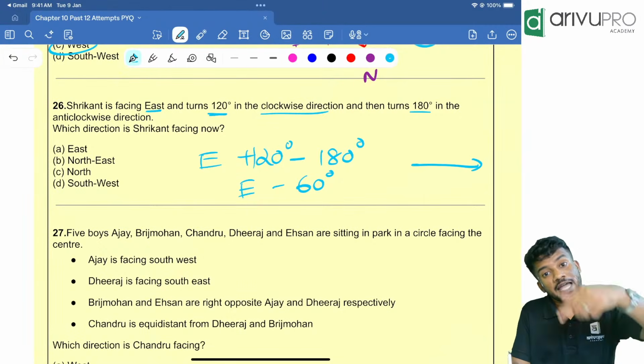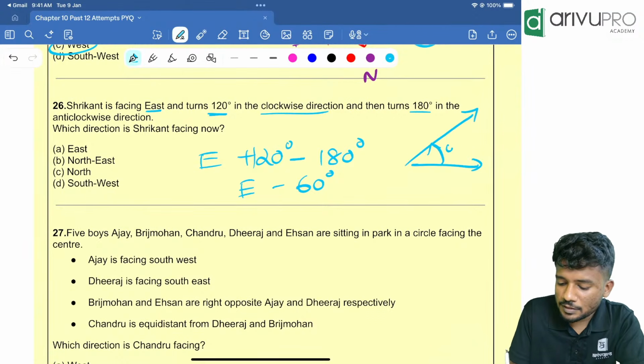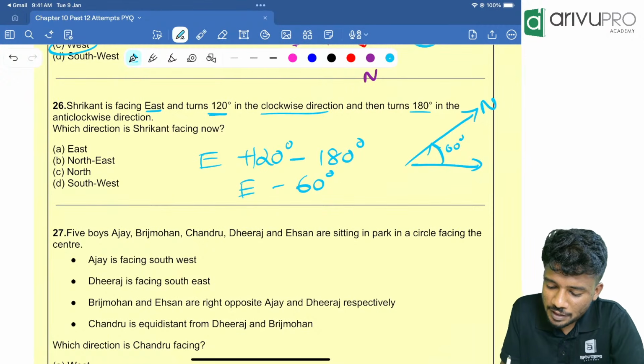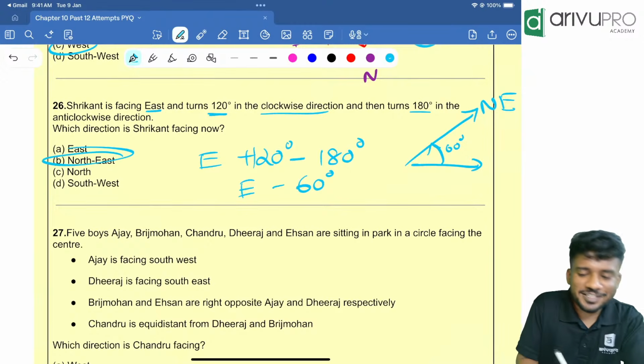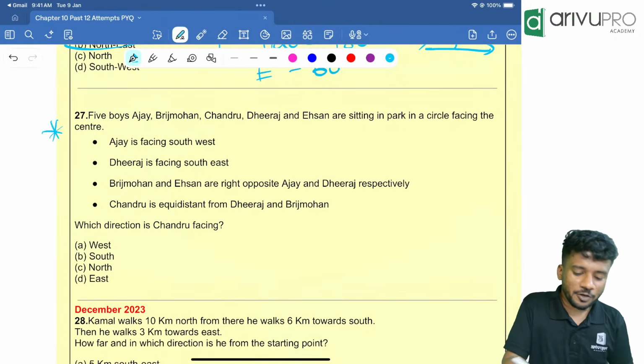So east is the initial direction. Then he is moving in the anti-clockwise direction. That means he will move towards this way. And this is 60 degree. If it is 60 degree, so he is looking towards which direction? The northeast direction. Option B. Very easy, right? Now, a question based on your module.